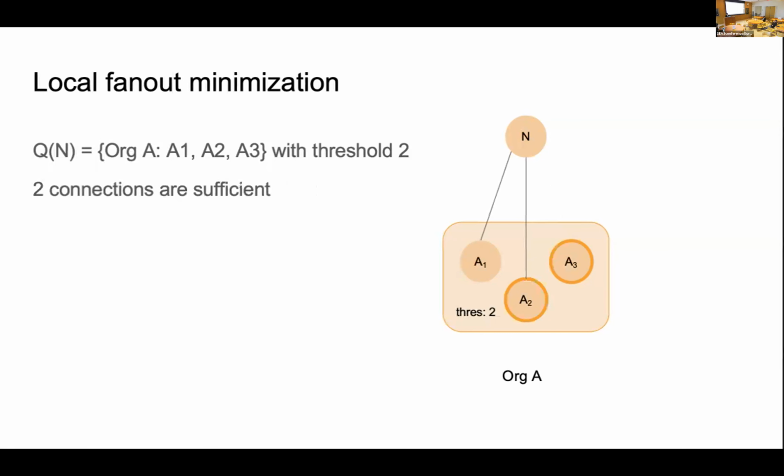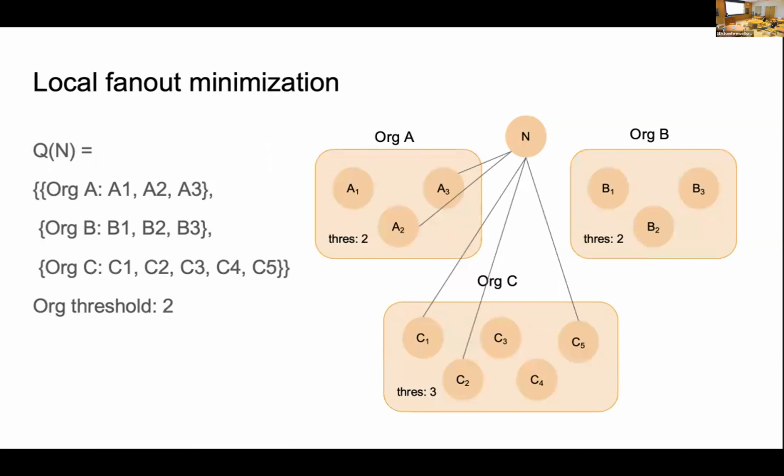For example, in this case with a threshold of 2, as long as N has two connections, it's sufficient. Since the threshold is 2, the two connections must include at least one honest and active validator. Based on this idea, we can derive this fan-out minimization from the connection to the validators to the connection to the organizations also.